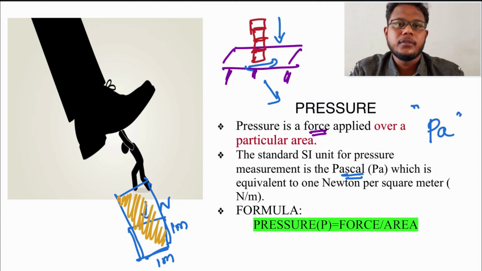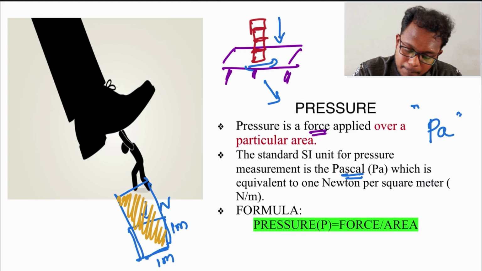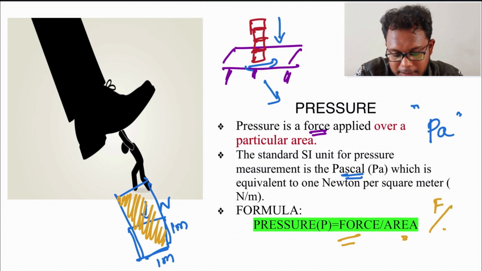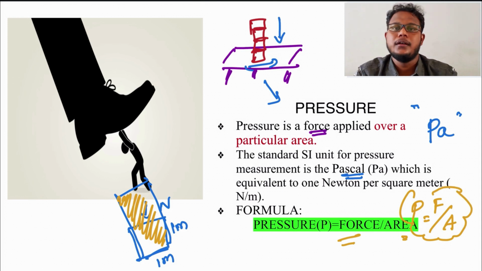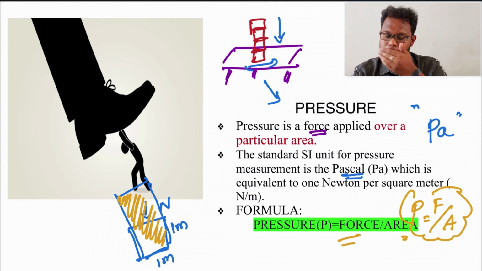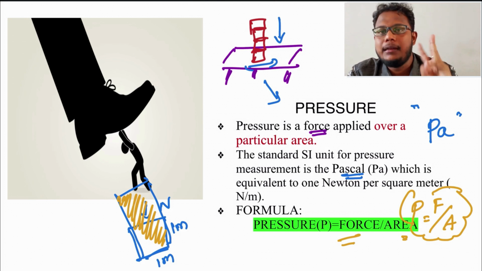This is the Pascal. The formula for pressure: as we already said, the force is applied on a particular area, so force divided by area is equal to pressure. Pressure is defined as force per unit area. Now we need to know how pressure acts upon different states of matter. We know that there are different states of matter: solid, liquid and gas.